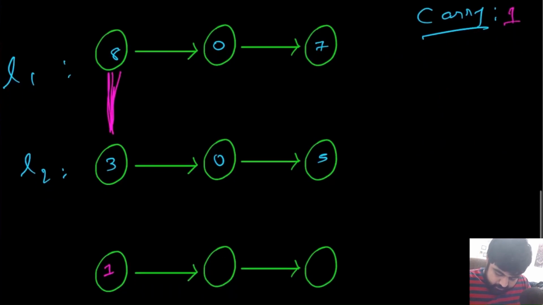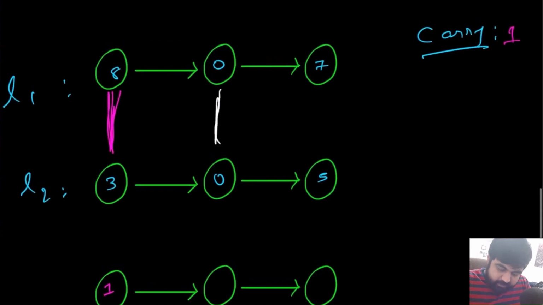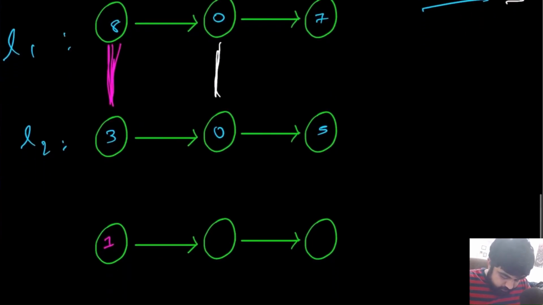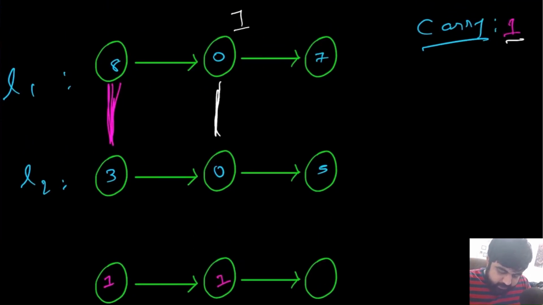Now in this case we have this value 1. Okay, now we are going to move to the next value. So if we move to the next value, basically this is 0 plus 0, but the value of carry is 1, so it's going to be 1 plus 0 plus 0. So the value is going to come 1 over here. Now again in this case, since we have already used this carry and we do not have anything, the carry value is going to go back to 0 again.